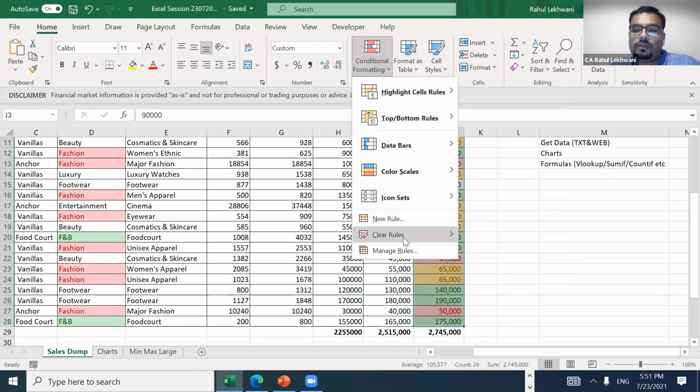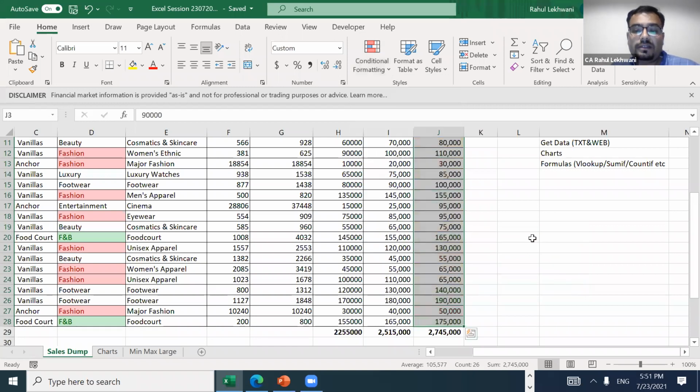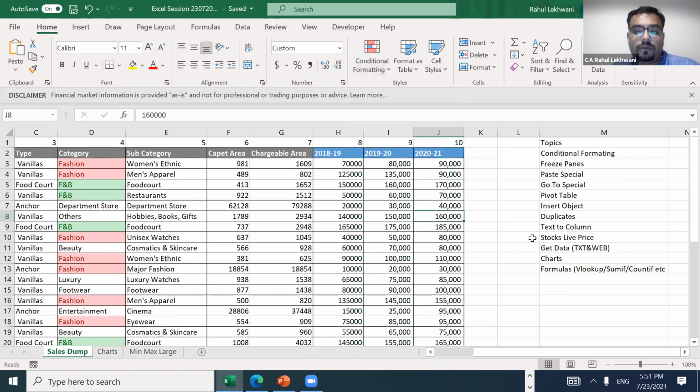Here, see, clear rules for the selected cells. There are two options here. One is clear the rules for selected cells, and the other is clear the rules for the entire sheet, okay, that means every tab, right? In this case, I am just going to go for clear rules for selected cells. So see, everything is clear now.